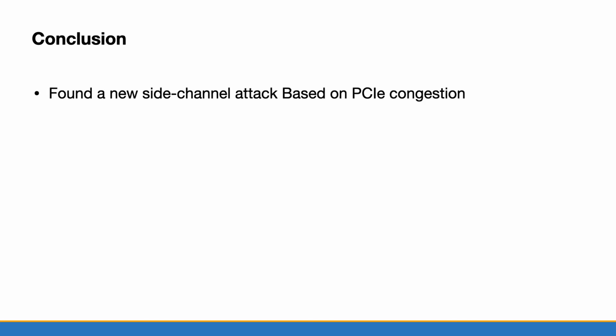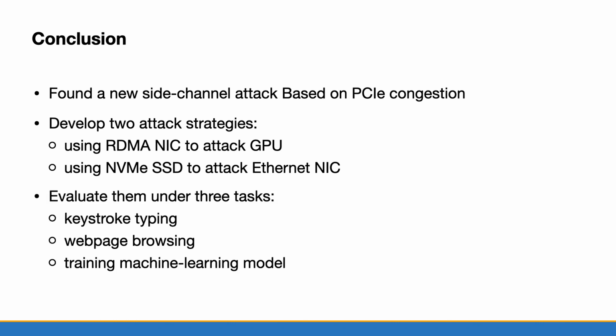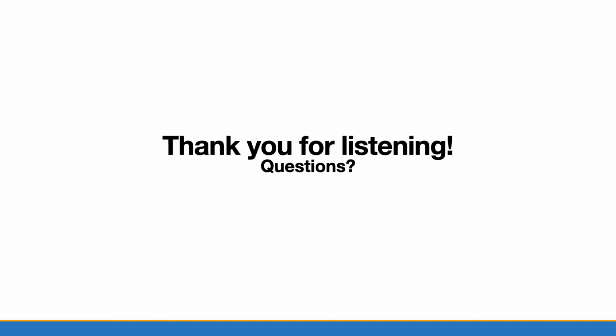Here is our conclusion. Based on PCIe congestion, we found a new side-channel attack. We developed two concrete attack strategies: using RDMA to attack the GPU and using NVMe to attack the Internet card. We also evaluate our strategies and infer secrets under three victim tasks: keystroke typing, web page browsing, and training machine learning models. Thank you for listening.